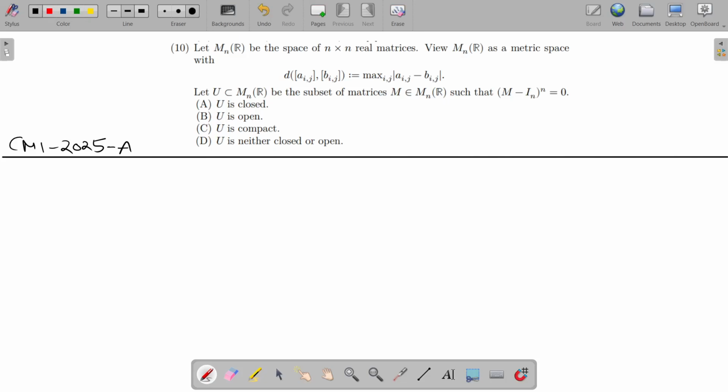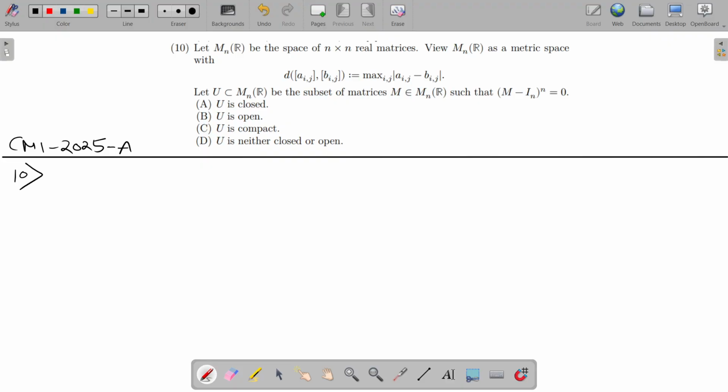Hello guys, so today we will try to solve this CMI question. It came recently in CMI. It's a part A, an objective question. This is question number 10.